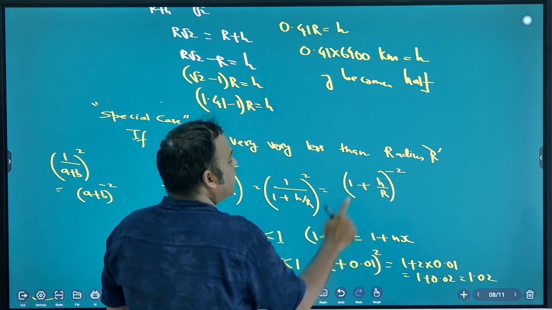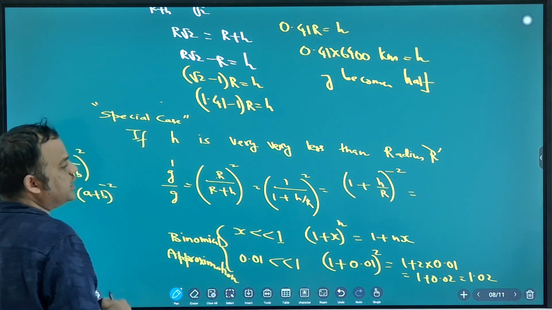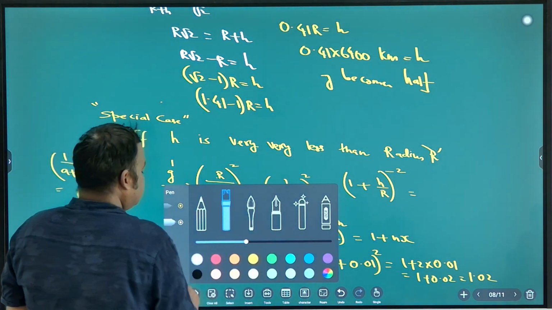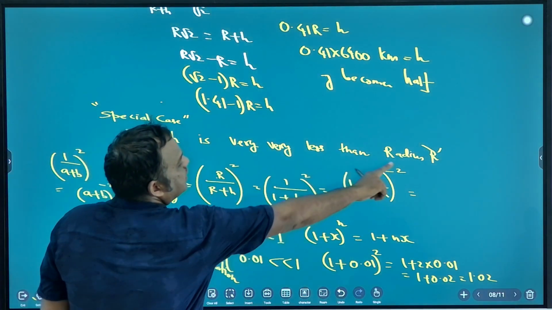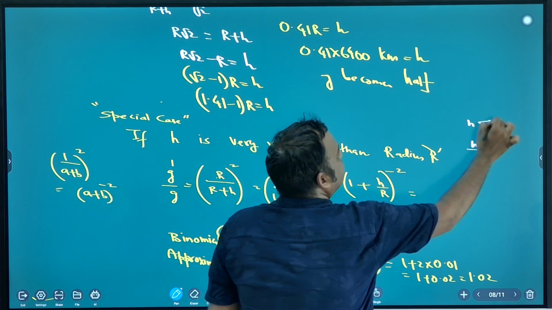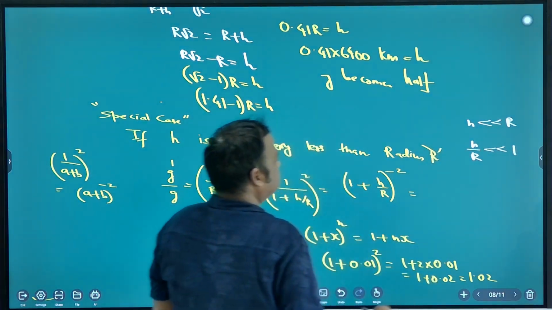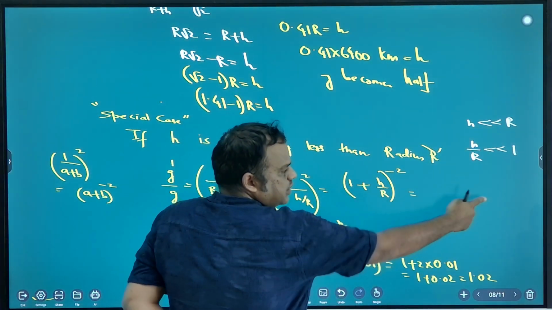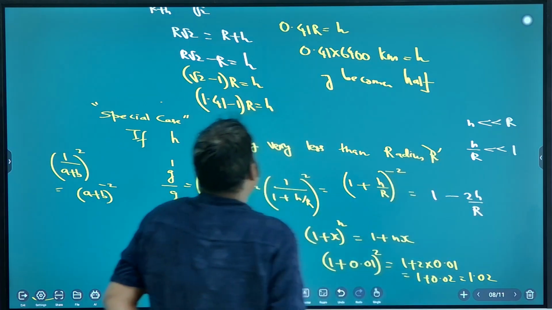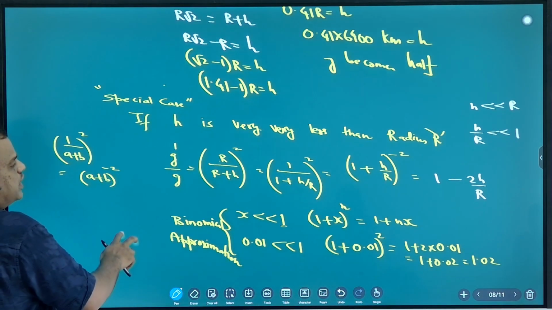So now you apply this here. What is x here? H by R. And H is very less than R. So H by R is very less than 1. So tell me what I write here. 1 minus 2H by R. Good. So G dash by G is 1 minus 2H by R, when H is very less.